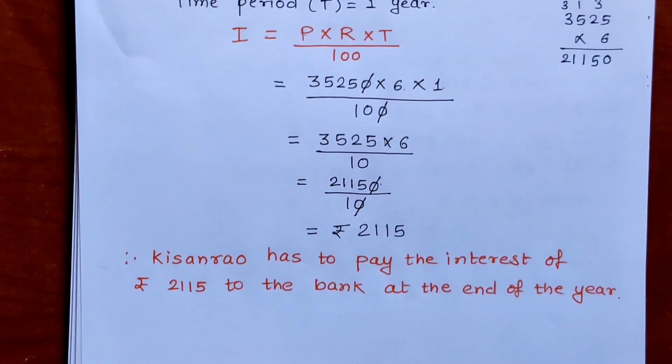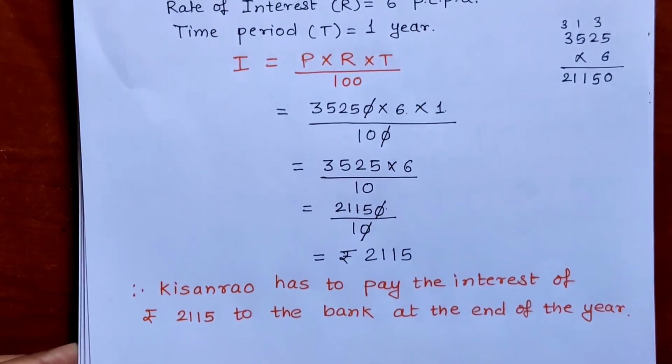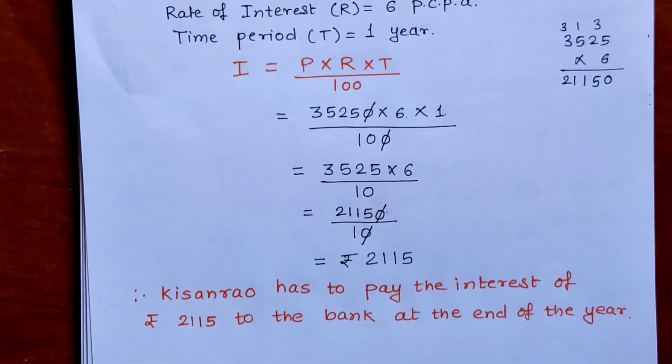So in this way we can calculate the interest on the money borrowed or deposited in the bank, and we can find out the amount also. But here in this question amount is not required. So we have completed all the questions from practice set 35.